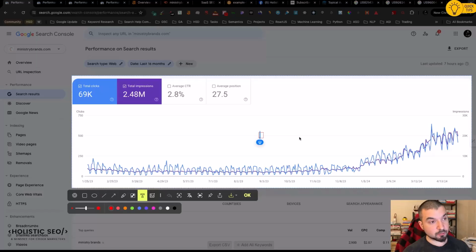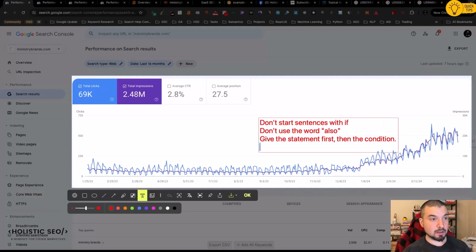For instance, let me just write here, don't start sentences with if. For instance, this is one of the rules that I have. The second one is don't use the word also. Or another one is, let's say, give the statement first, then the condition. Another one is don't use nested statements.